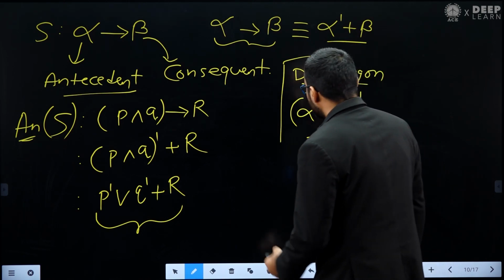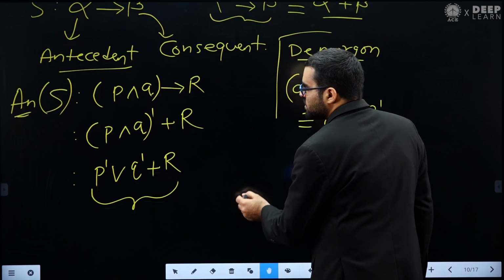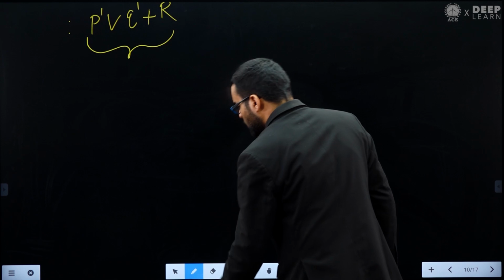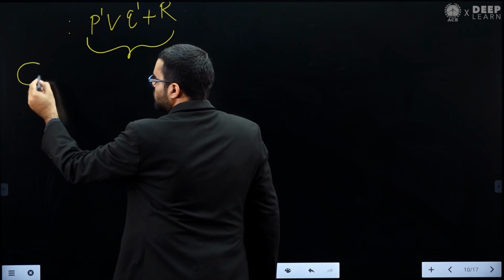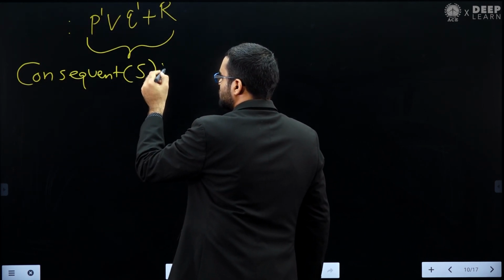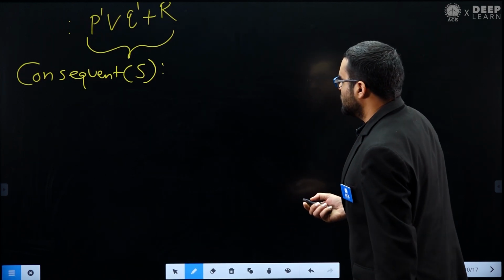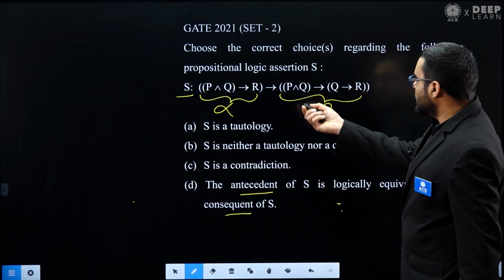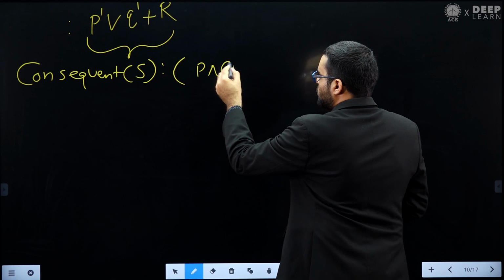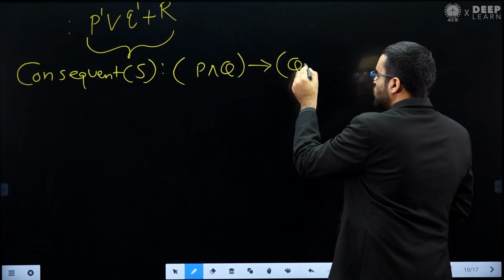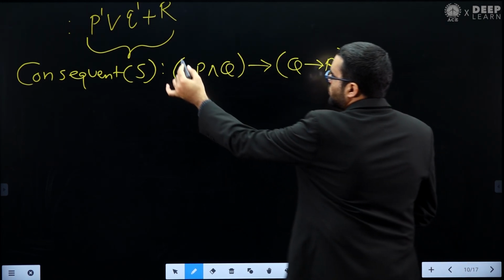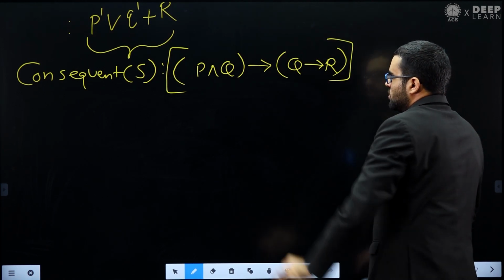Now let's focus on what is the consequent of S. So this is our antecedent, let me put it here, and now let's see what is the consequent of S. You can see in this, the consequent of S is P and Q implies R. Remember, this is our consequent of S.